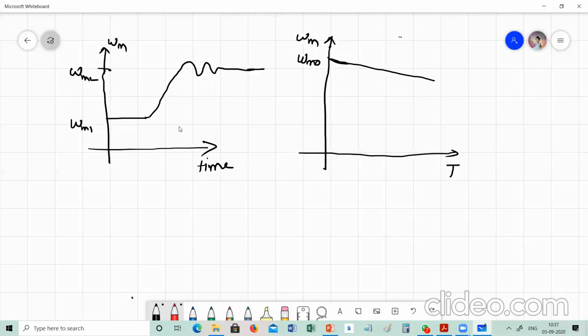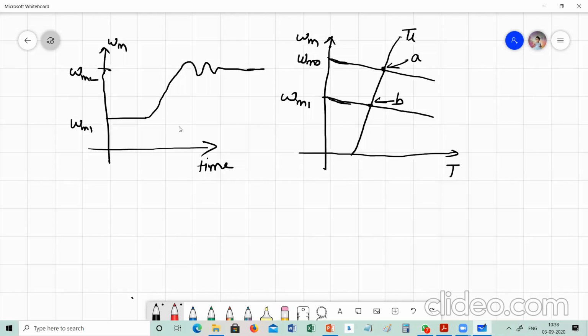Now suppose a load torque curve is given, so we can say that this is the operating point, because this is the load torque and this is the speed torque characteristic curve. So this is the operating point A, and suppose now I want to run the drive with a reduced speed, a new speed omega m1. Whatever be the speed torque characteristic of the machine, it must intersect the load torque. So the new operating point B will be established.